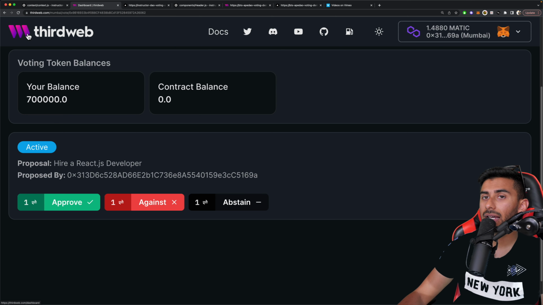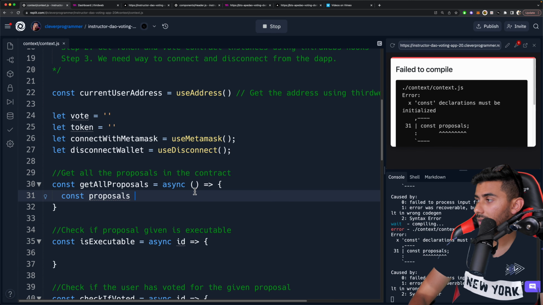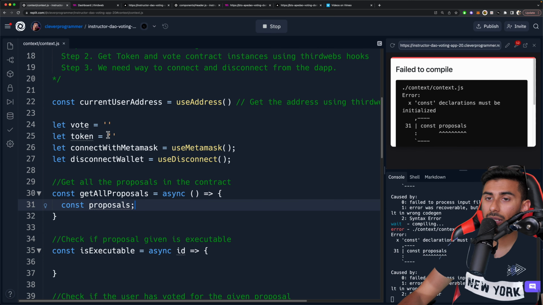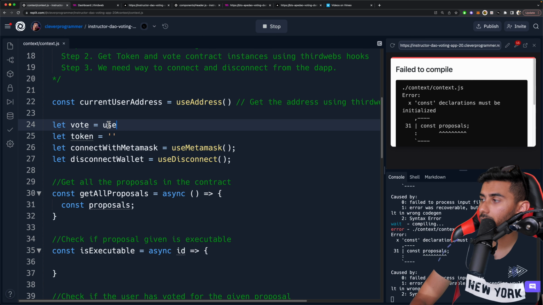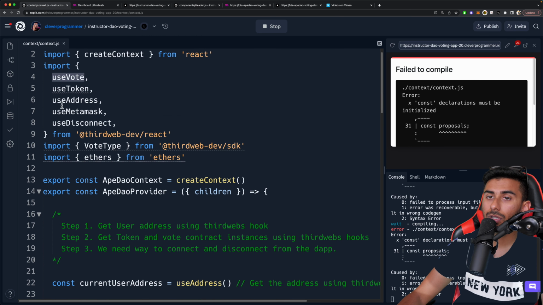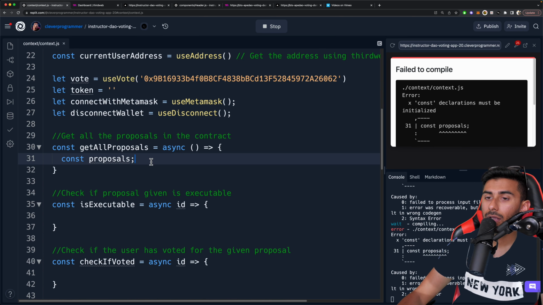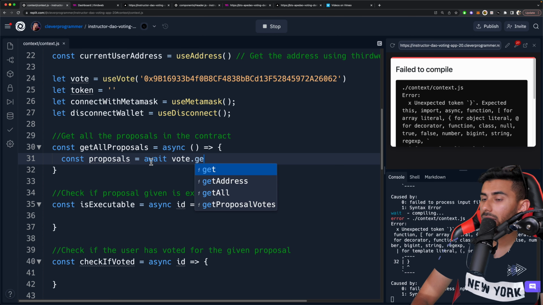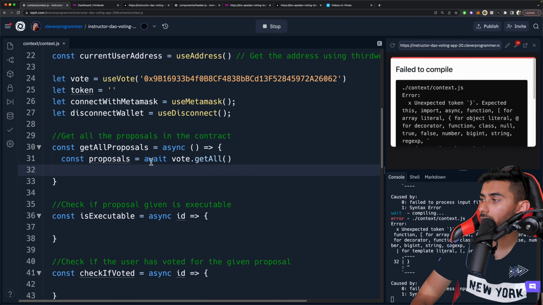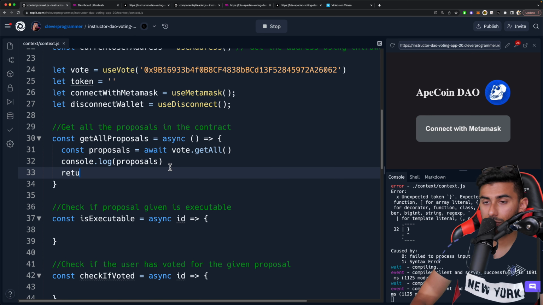So how I'm going to do that is let's click to our home page and let's copy this vote contract address. And so I'm going to now go up top right here where we have let vote. And I'm going to now say use vote. And I'm going to pop in that contract address. Now this use vote hook, we've already pulled it from here. And you can see we have a use token hook as well. Okay. So I'm now going to go ahead and say proposals is equal to await vote.getAll. So this will get all of my proposals. And then we can console log these proposals. And then we can also simply return them.